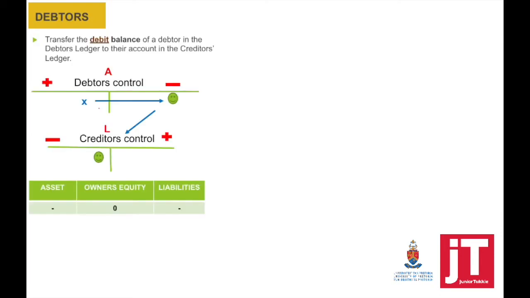If we look at debtors, transfer a debit balance of a debtor in the debtor's ledger to their account in the creditor's ledger. Debit balance means that it must be taken out. To take it out, we need to credit the debtor's control, which will have a negative effect on the assets, so that creditor's control can be debited. This will have a negative effect on the liabilities.